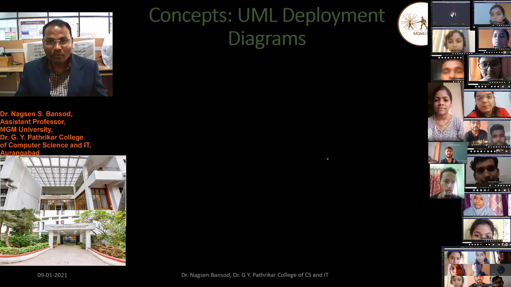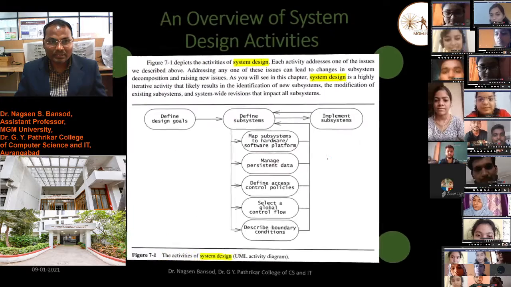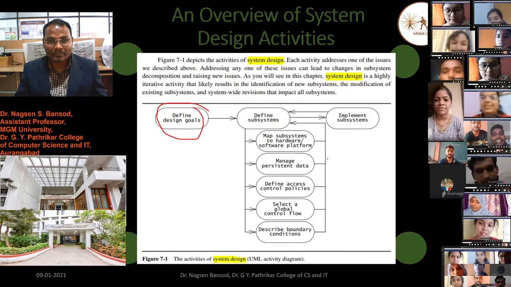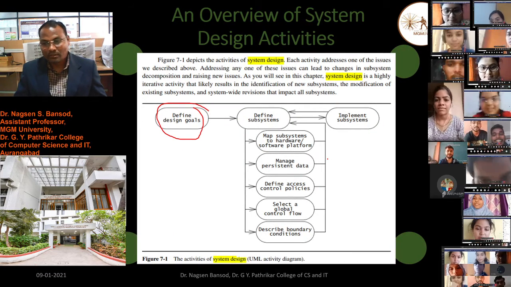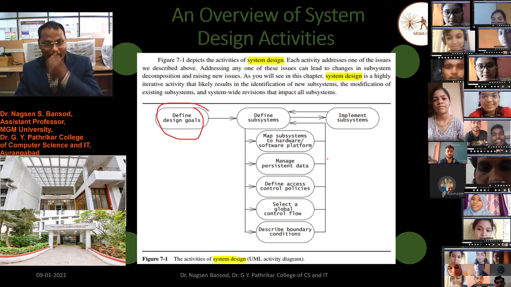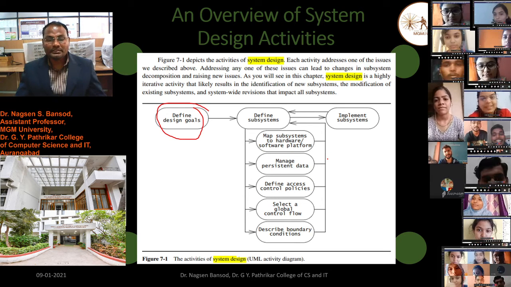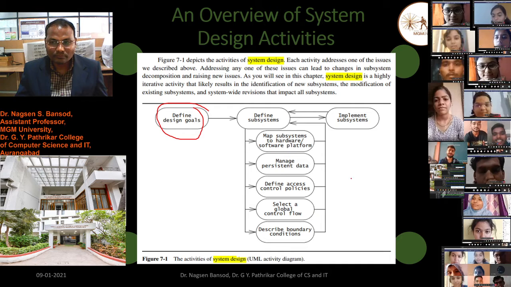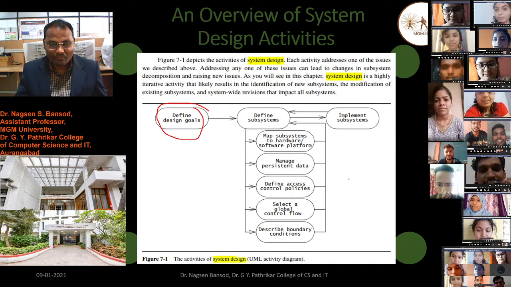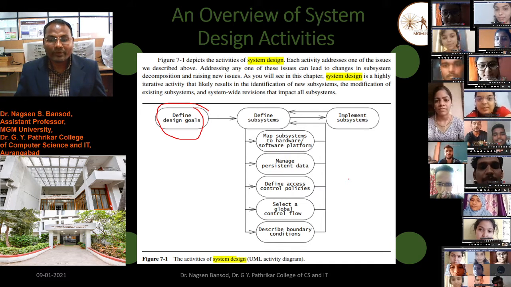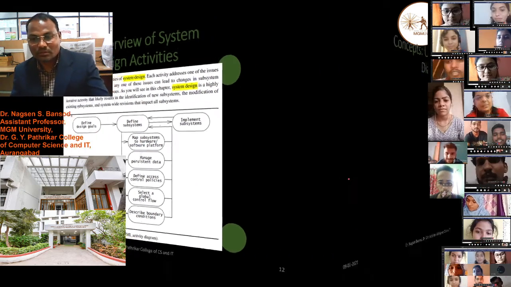If you have any doubt, any question on this overview of subsystem design activities, you can ask. Do you have any question? Is it understood?